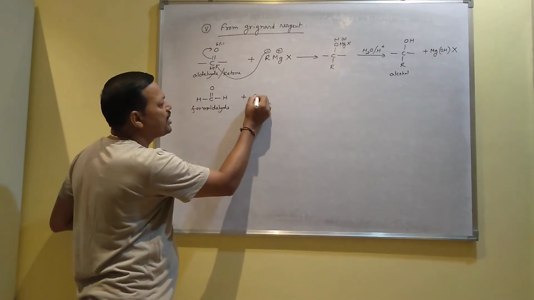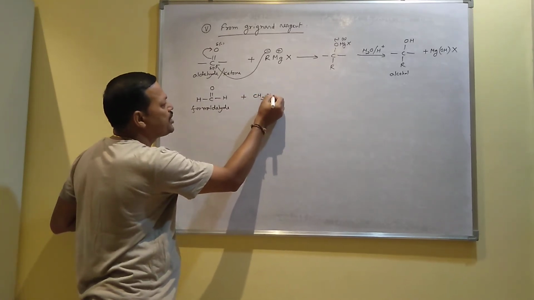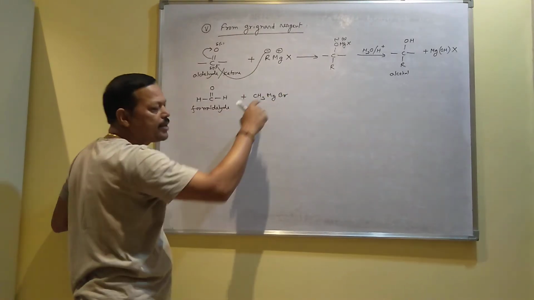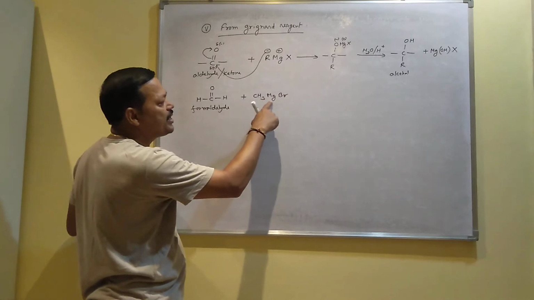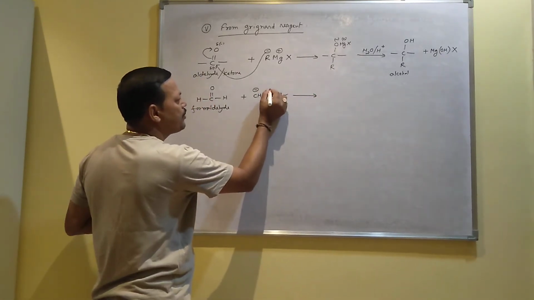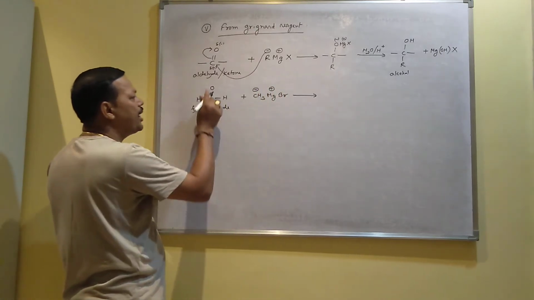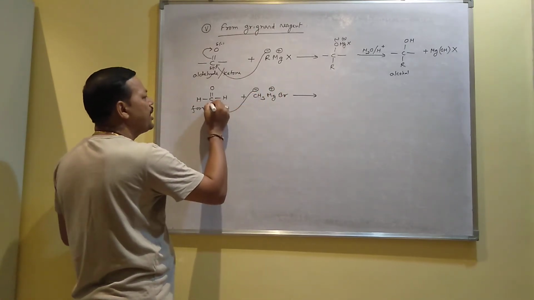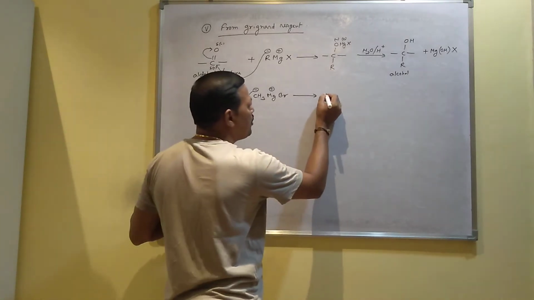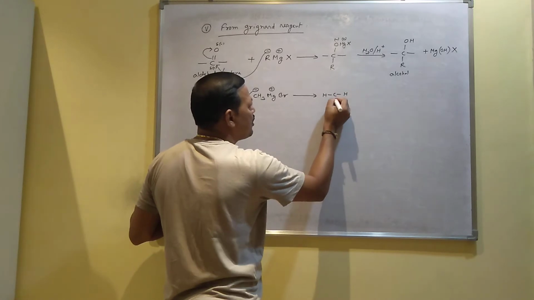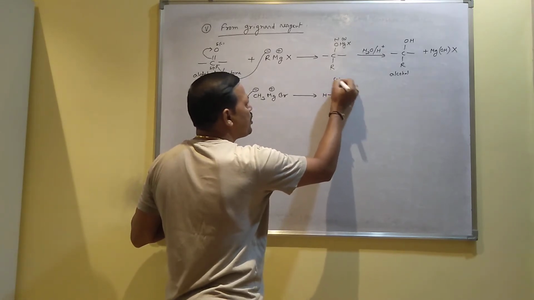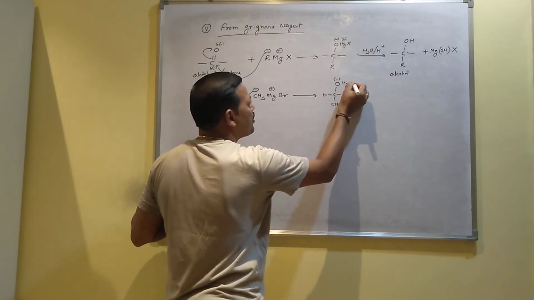When it reacts with one Grignard reagent, suppose CH3MgBr, this is one example of Grignard reagent. Here I have taken the general formula, and this is one example. Its name will be methyl magnesium bromide. So here also methyl is minus, MgBr is plus. So methyl will attack the carbon, the double bond is shifted towards oxygen. So ultimately you will get HCH. Here methyl group will be joined, O becomes minus, and that's why MgBr plus will combine with it.